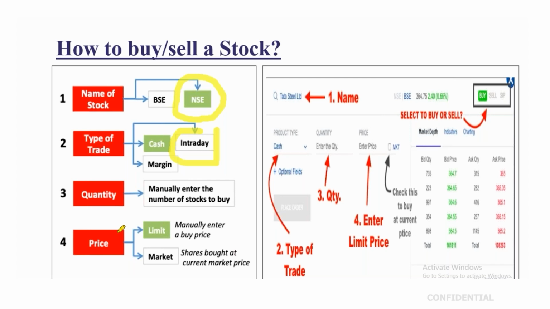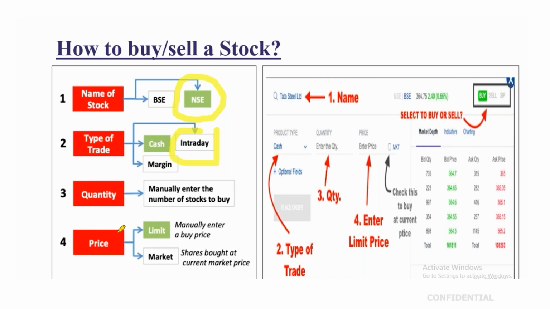There are two different ways in which you can place an order for a price. You can place an order through limit price, or you can place an order through market price. Now what is limit price? Limit price means you manually enter a price at which you want to enter a stock.